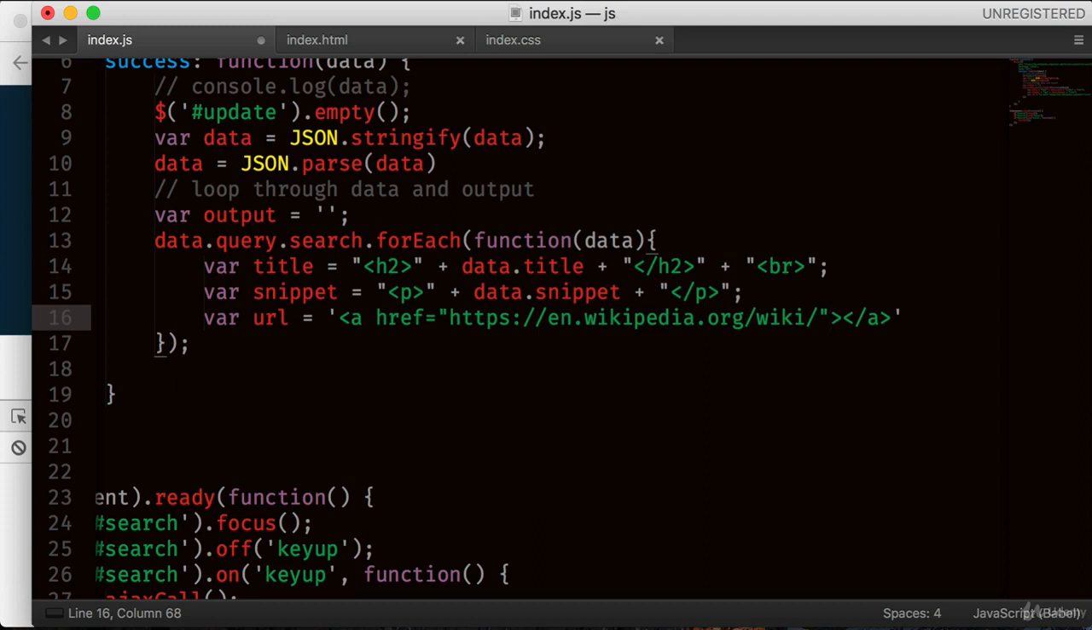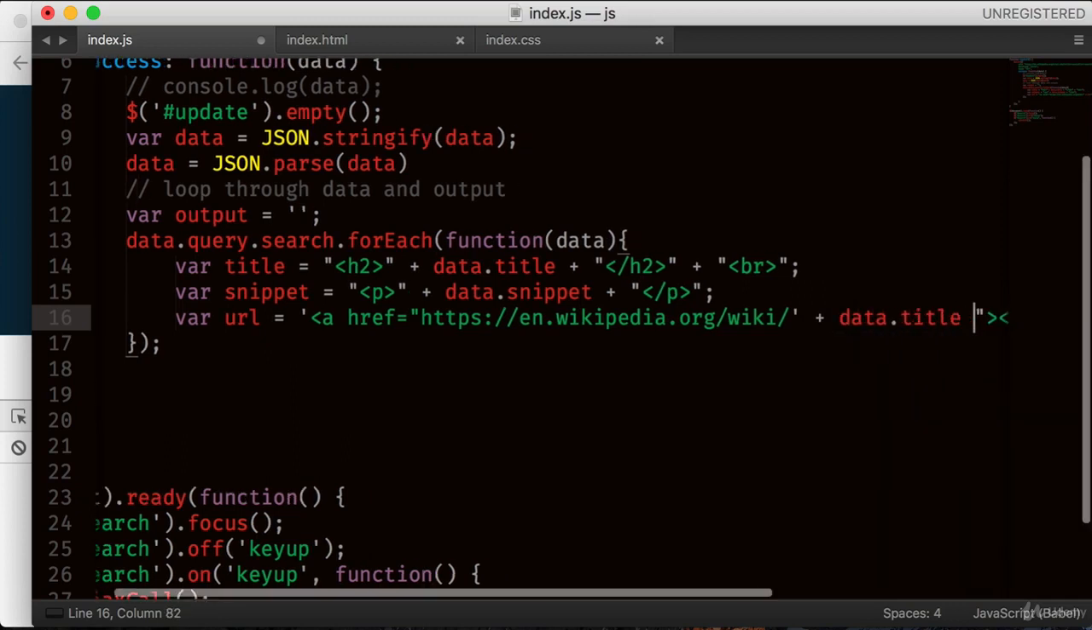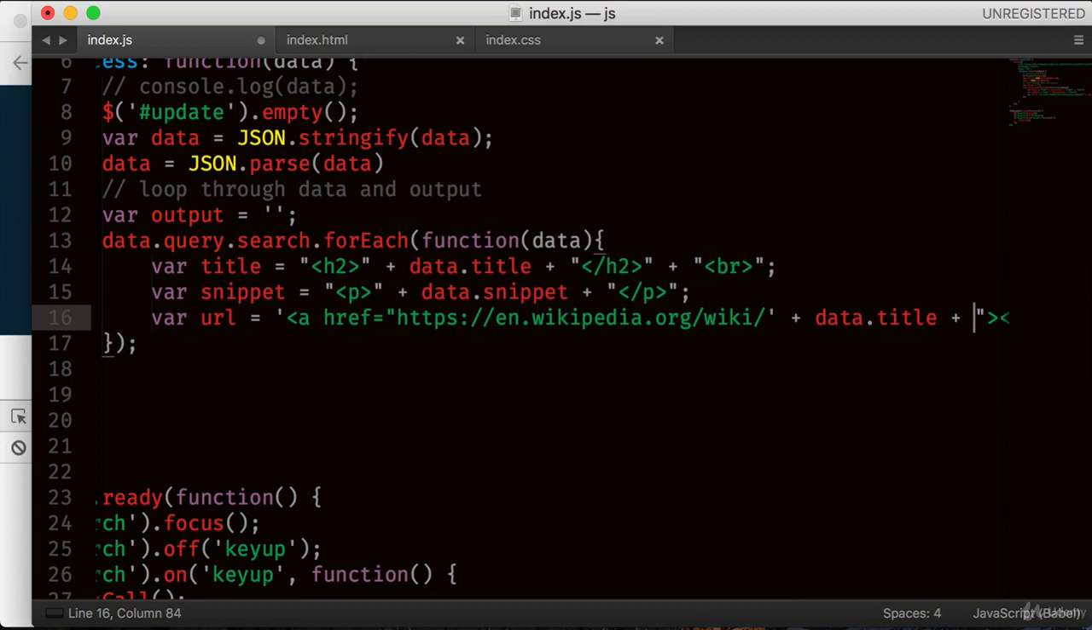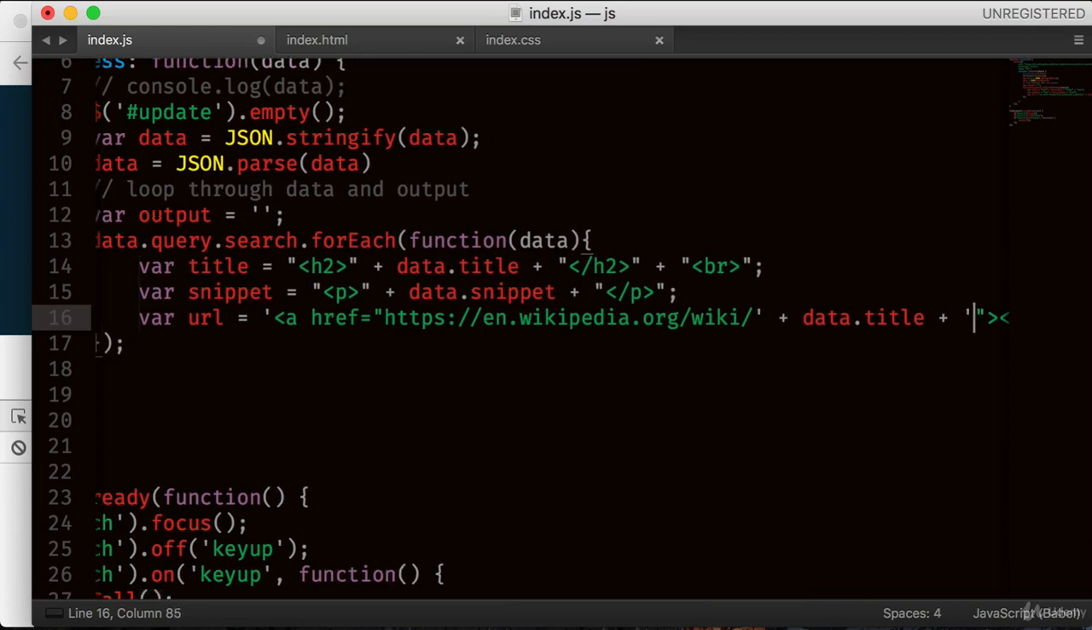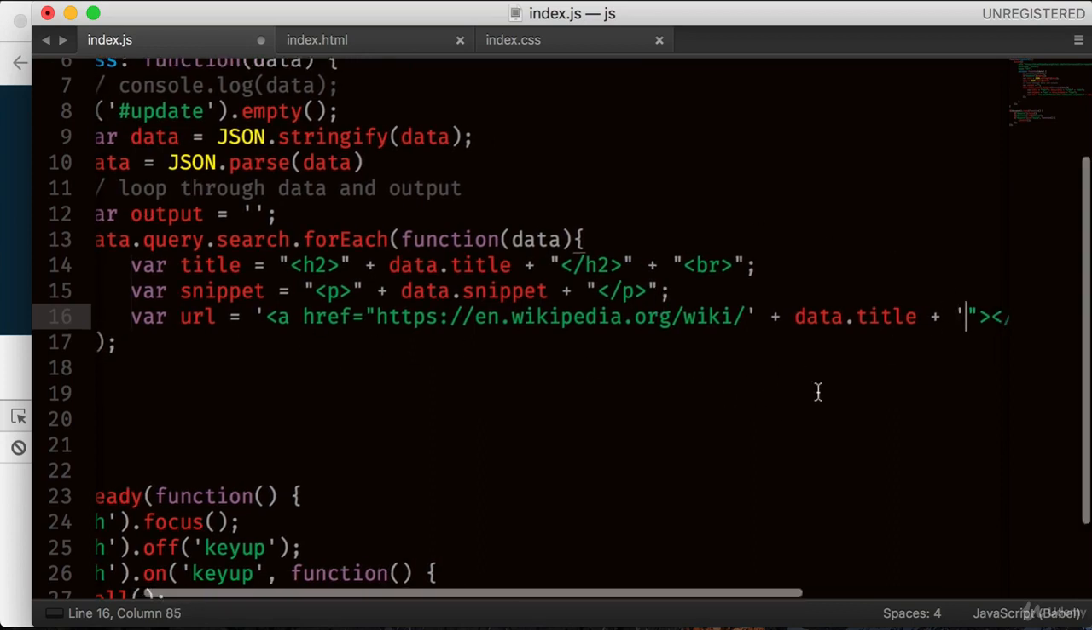So what I can do here, use this single quote, then append the data.title variable, and then again use the plus sign and another single quote, just so that we can escape the double quotes here.